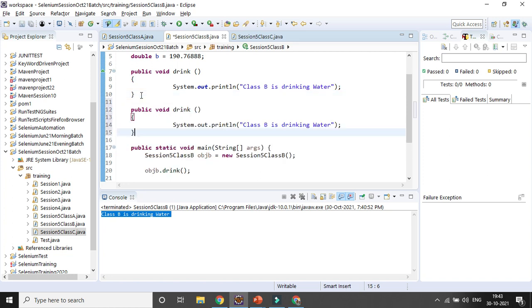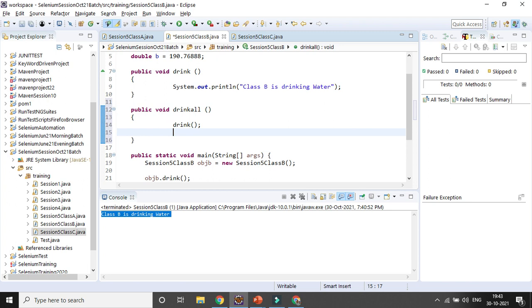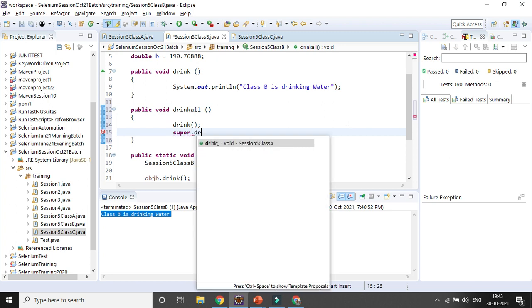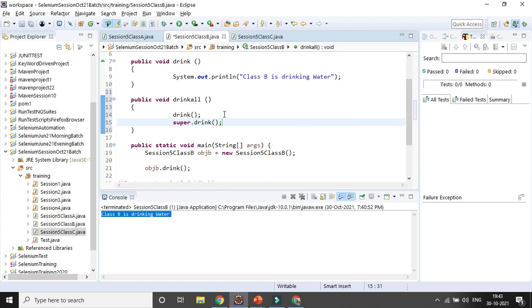One way, you can directly call the method drink here, so it will call the child class method, and if you want to access the parent class method, you need to use super.drink. You can see here the return type is still void, it is coming from class A. So with the help of the super keyword, you can access the parent class property as well as the child class property for the same method.